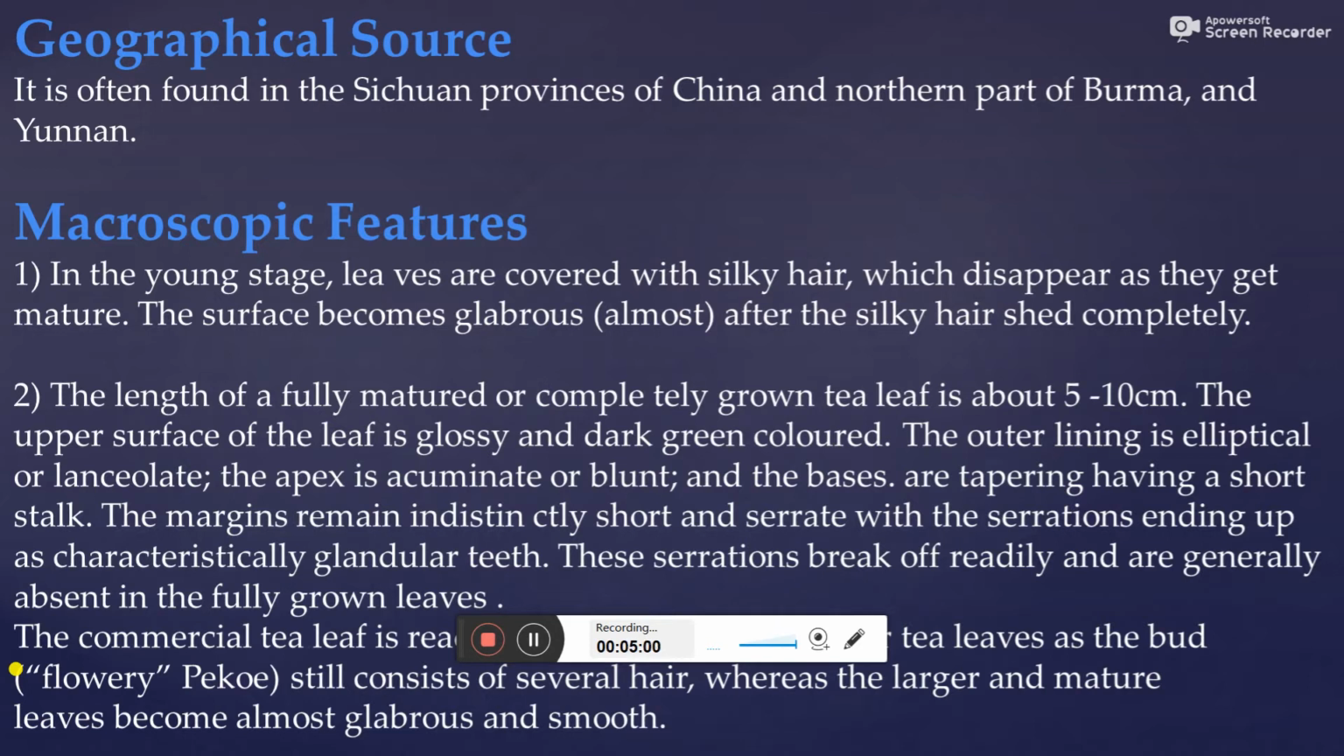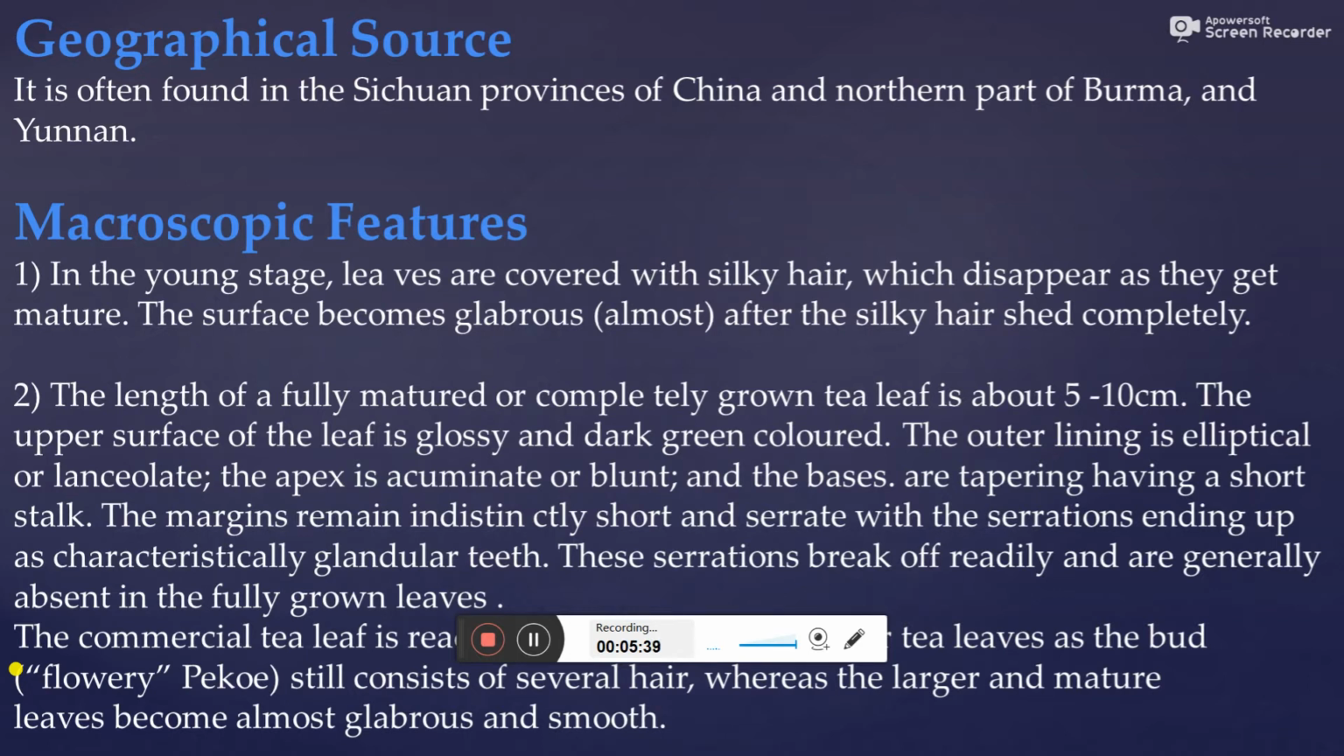Then geographical source. It is often found in the Sichuan province of China and the northern part of Burma and Yunnan. Microscopic features: the young leaves are covered with silky hair which disappears as they mature. The surface becomes glabrous almost after the silky hair is shed completely. The length of a fully matured or completely grown tea leaf is about 5 to 10 cm.